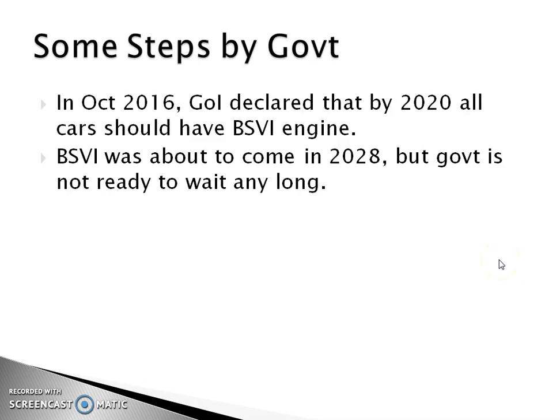Now, some steps were taken by the government. In October 2016, the Government of India declared that by 2020 all cars should have a BS6 engine. BS6 was about to come in 2028, and many automobile industries were not happy with the government implementing it by 2020, but the government has clearly rejected their demand. It was about to come in 2028, but it is going to come by 2020.